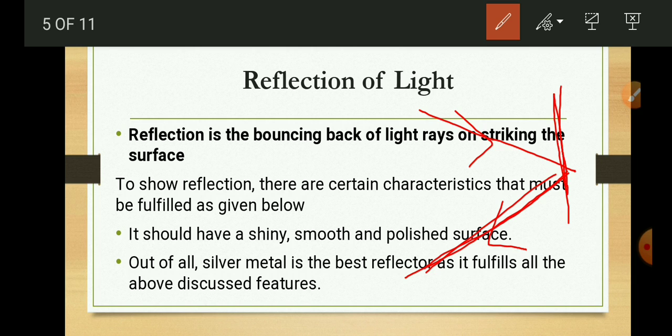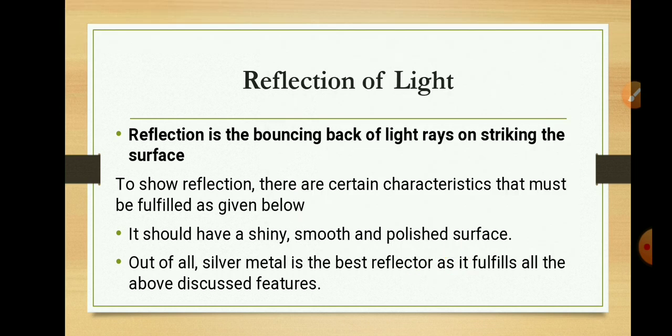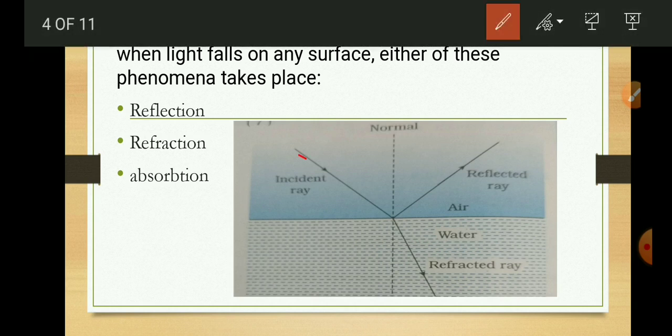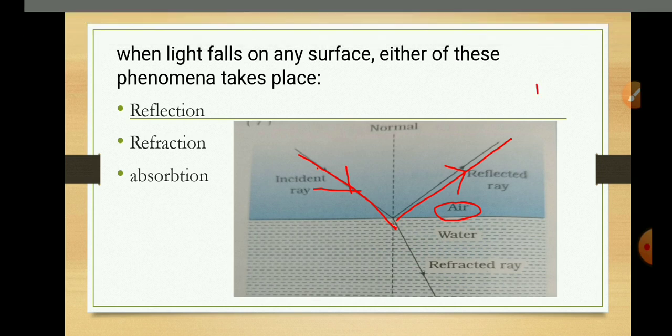We can observe this in this diagram. This is the incident ray. It strikes this surface at the point of incidence and bounces back in the same medium, that is the air medium. This phenomenon of striking and bouncing back is called reflection of light.